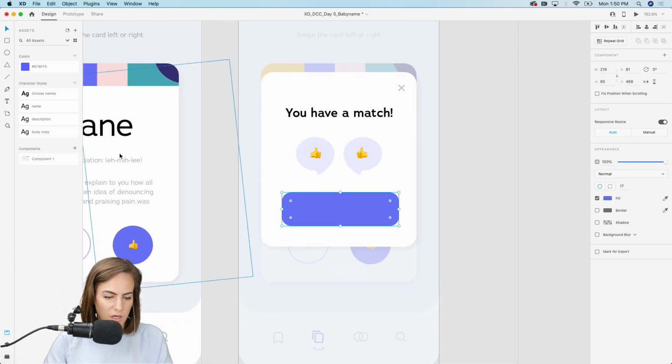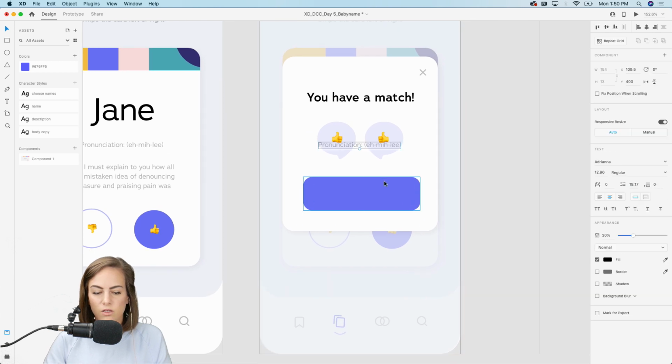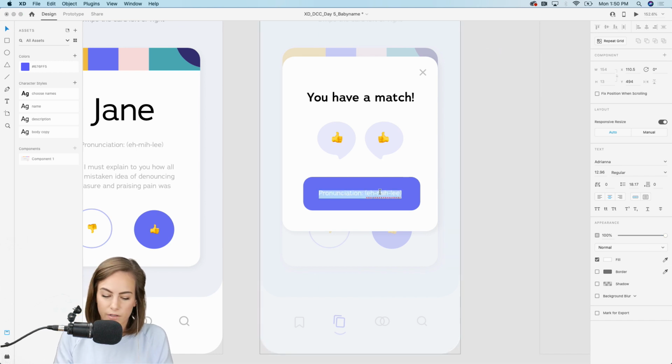And then I'll just copy this text. You could save the text to your character styles as well. So I'll bring this up, give this a bit of contrast, make it white, and I'll say like, see the rest of matches or something like that.